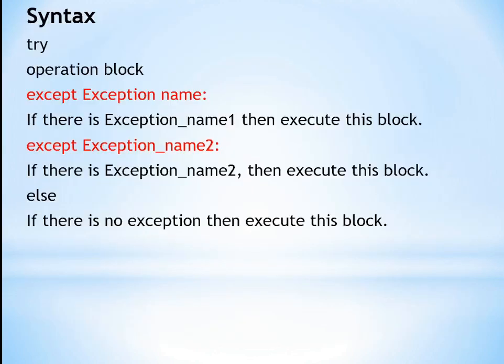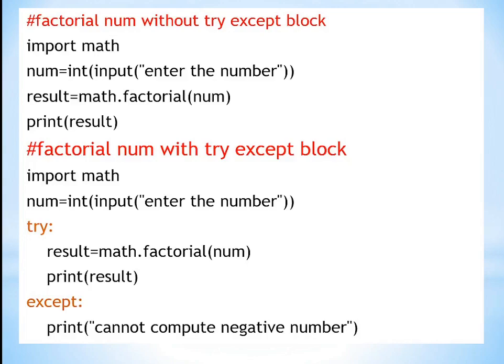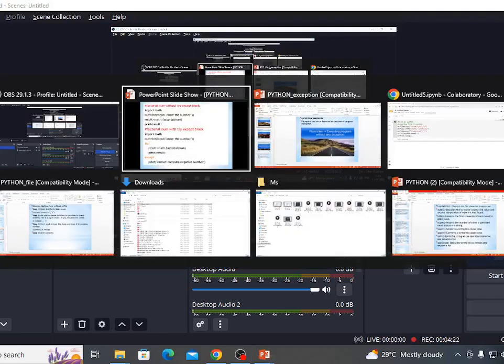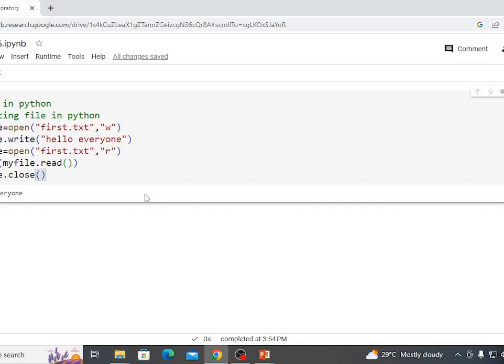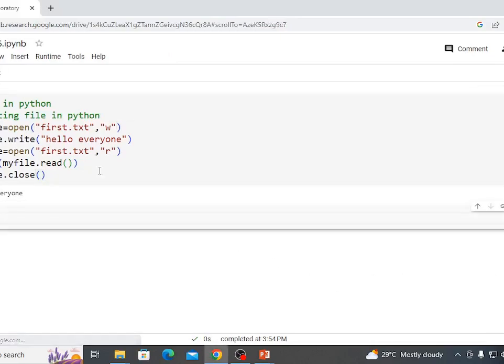So let's solve one example using a try except block and without a try except block. We'll solve the example of a factorial number. Let's see the example; we'll execute it on Google Colab. Factorial number without using try except block.